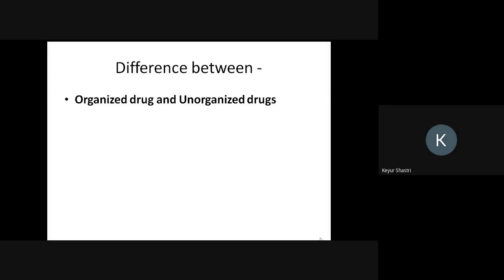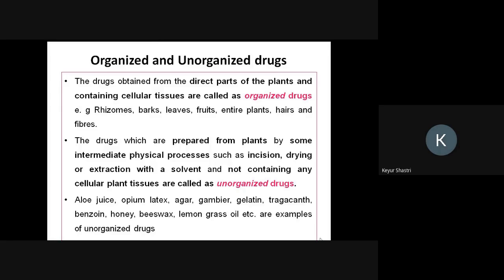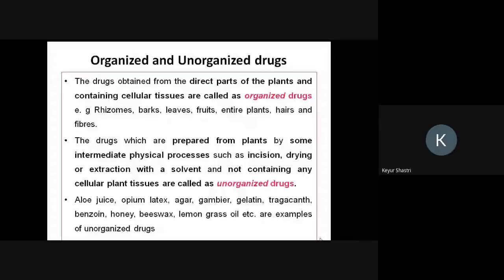So what is an organized drug? An organized drug is the drug which is obtained directly from the part of the plant material which contains the cellular tissue. For example, the specific part of the plant material can be rhizome, bark, leaves, fruit, entire plant, hair, or seed. So if we are taking the entire plant material or a specific morphological part of the plant material, then it is called an organized drug.